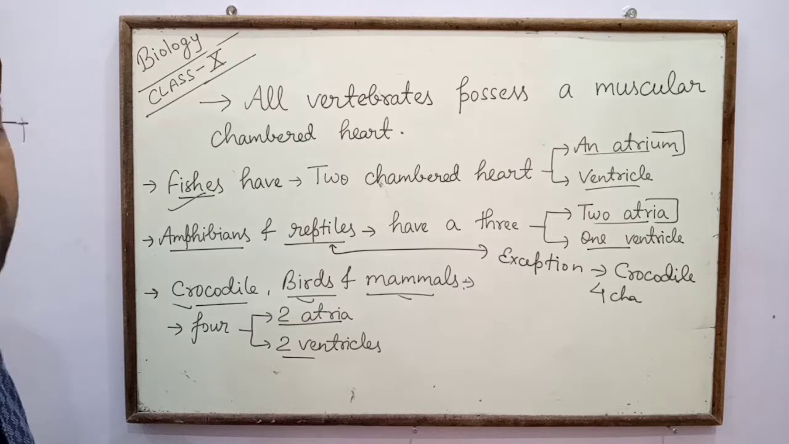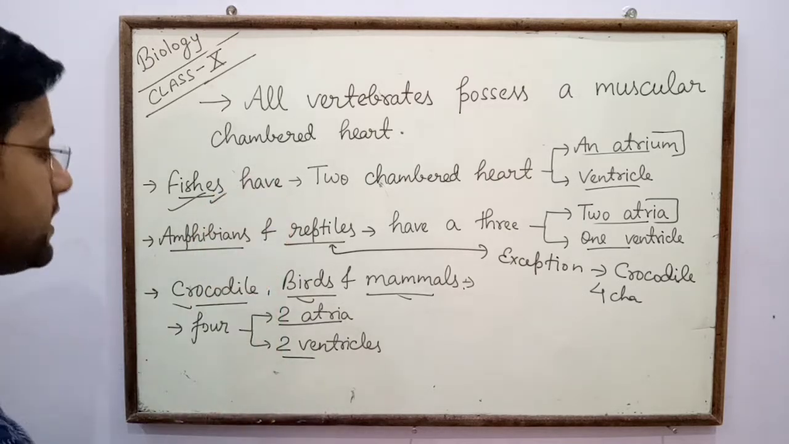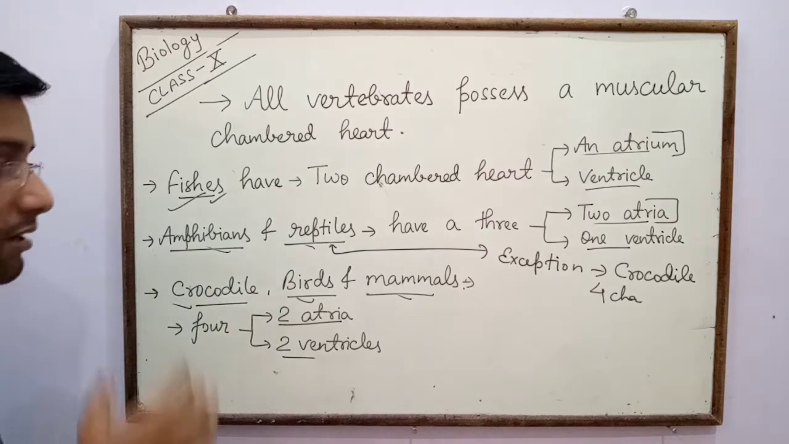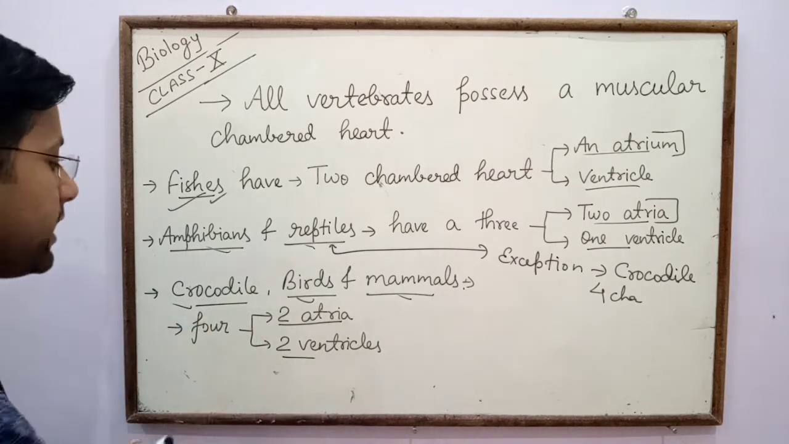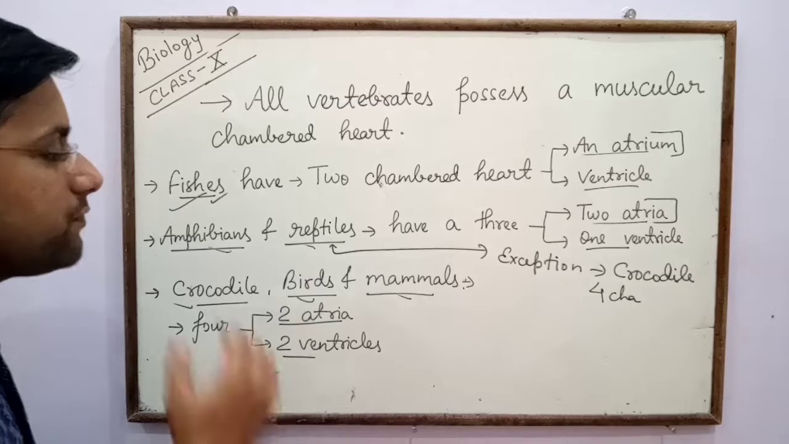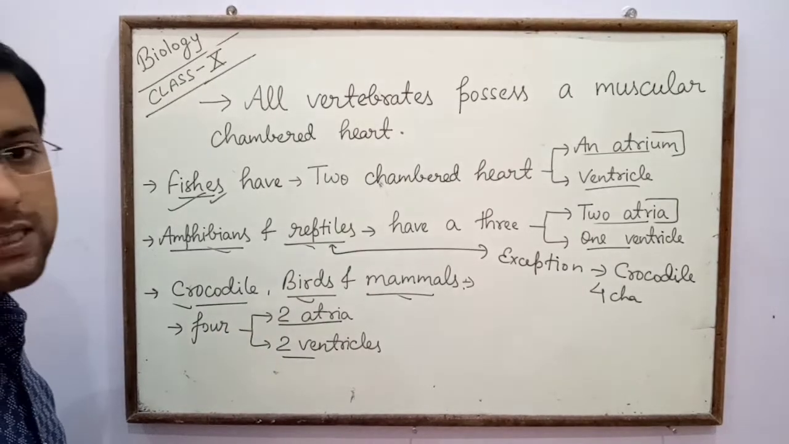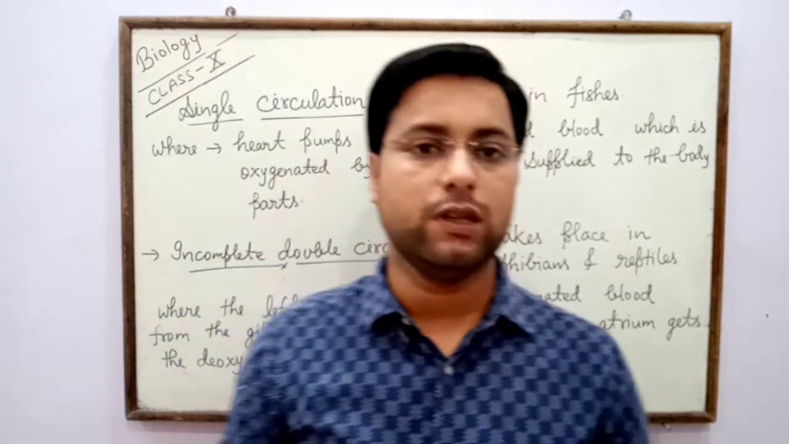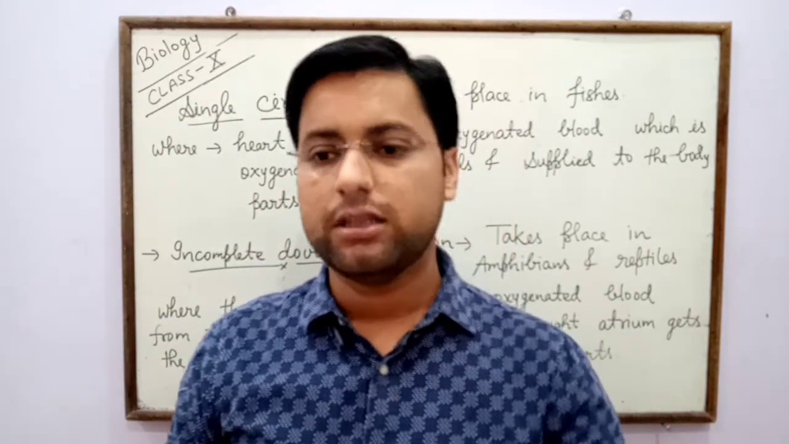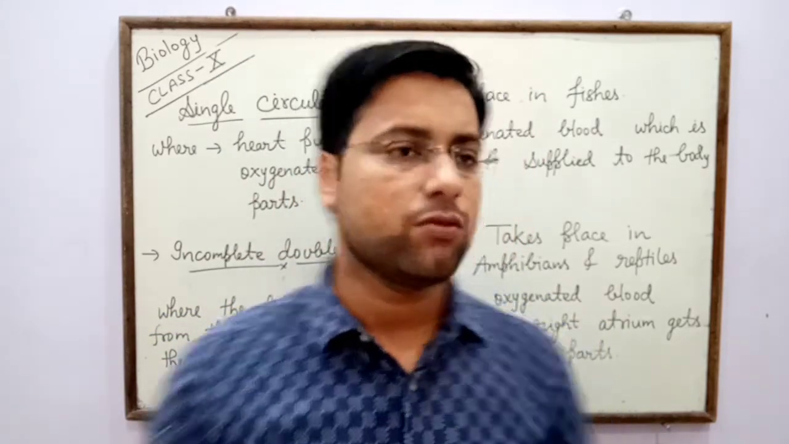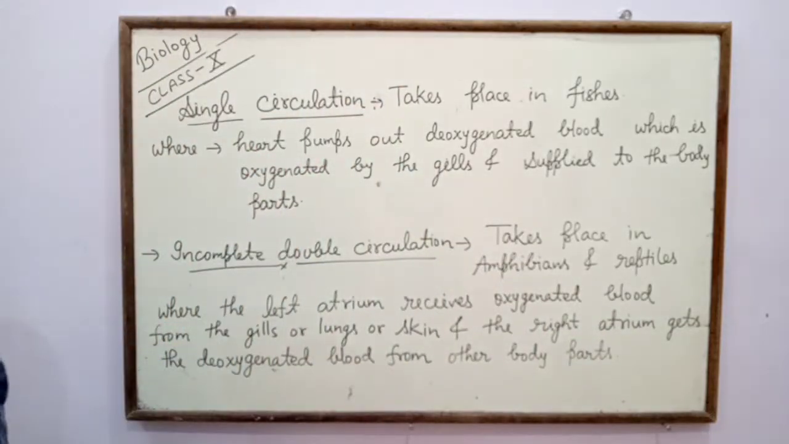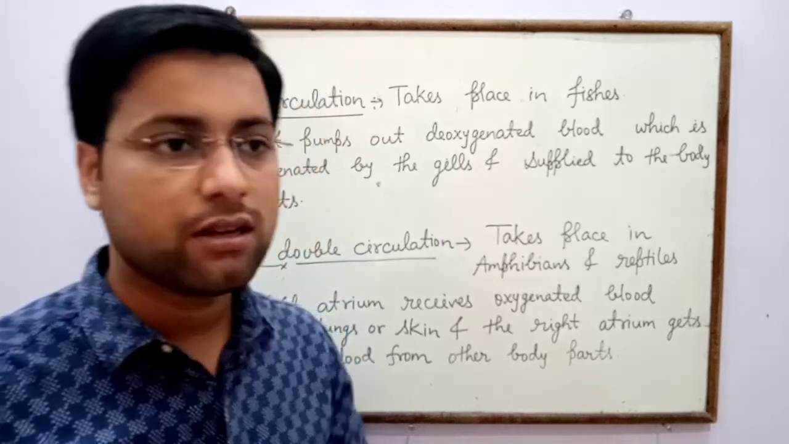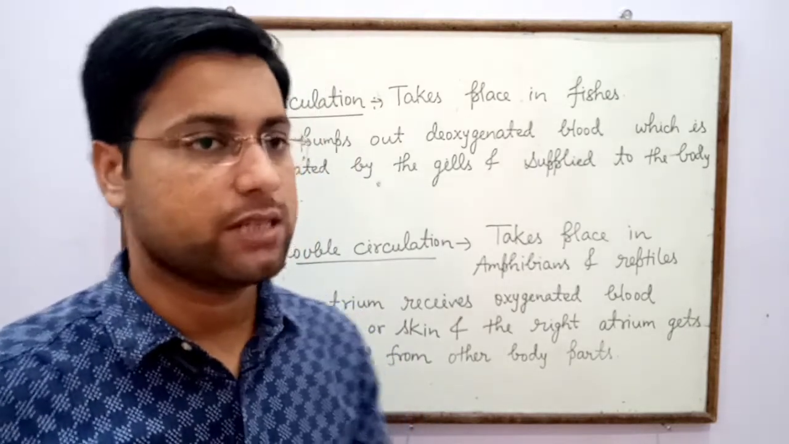In case of 2-chambered heart, especially in fishes, in amphibians and reptiles, 3-chambered heart, while in case of crocodile, birds and mammals 4-chambered hearts are present. On the basis of number of chambers in heart, there are commonly 3 types of circulation, that is single circulation, incomplete double circulation and double circulation.